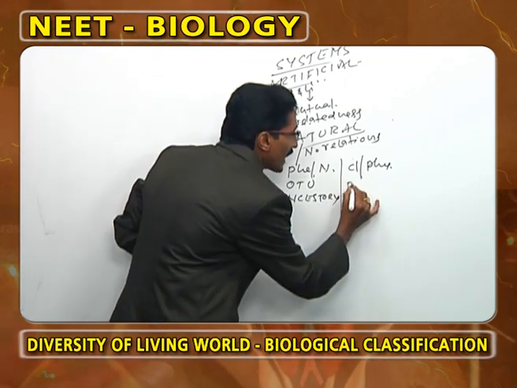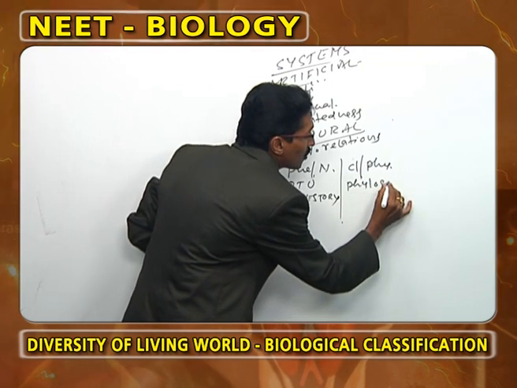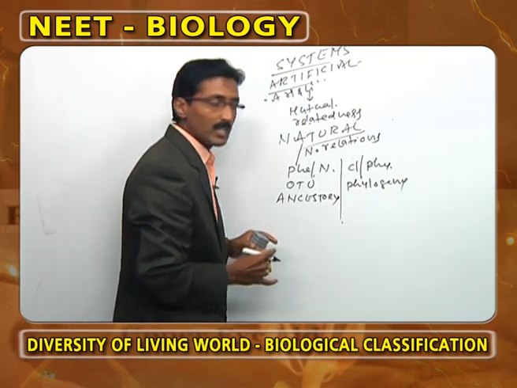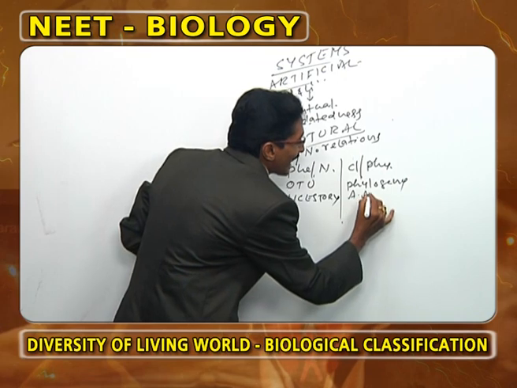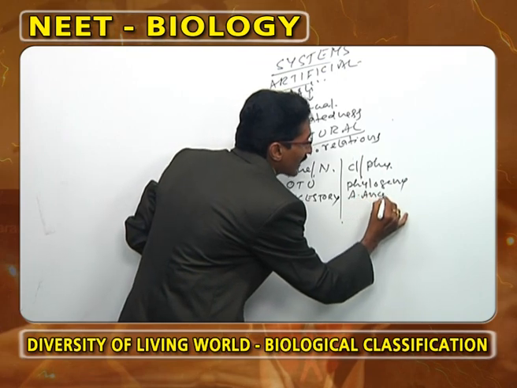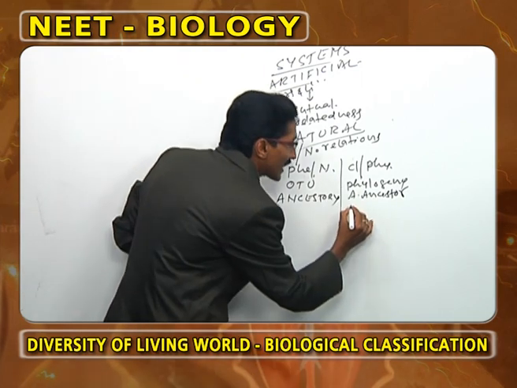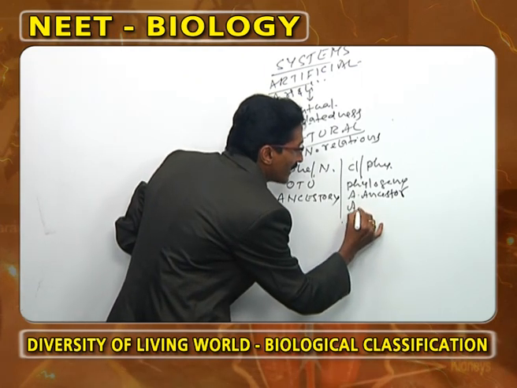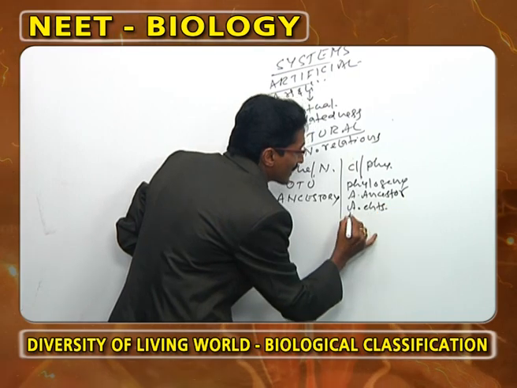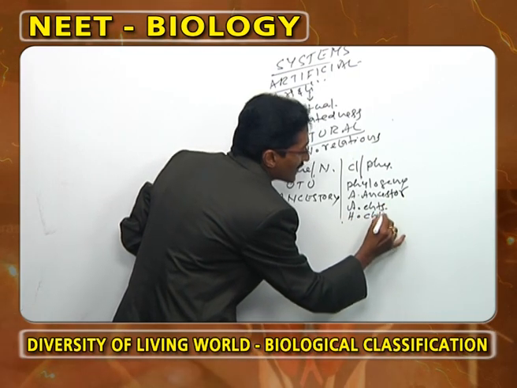Here we have to consider the phylogeny of organisms, the ancestors of organisms. Under cladistic classification, we have to explain the analogous characters as well as the homologous characters.